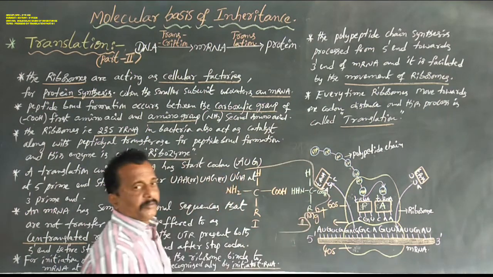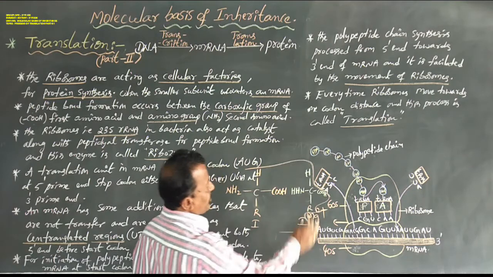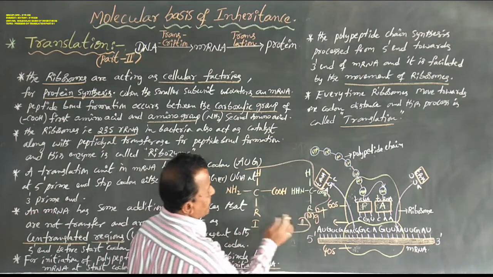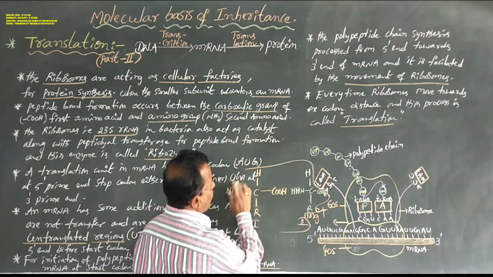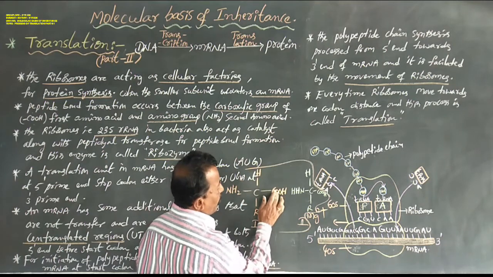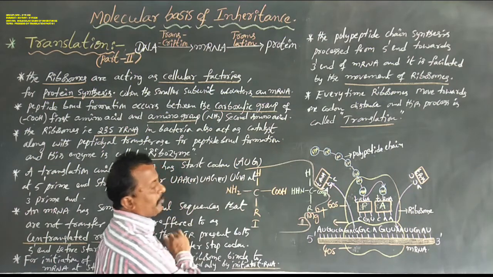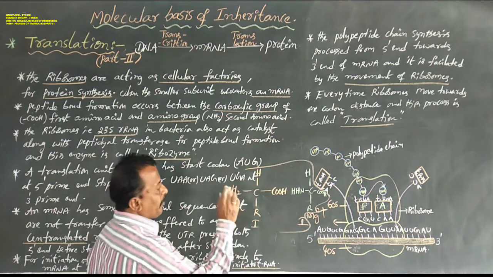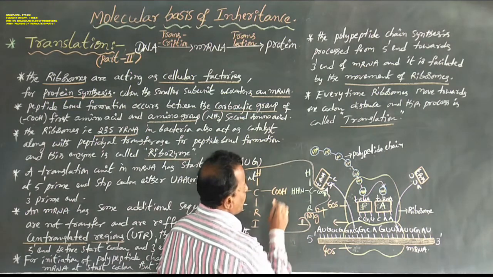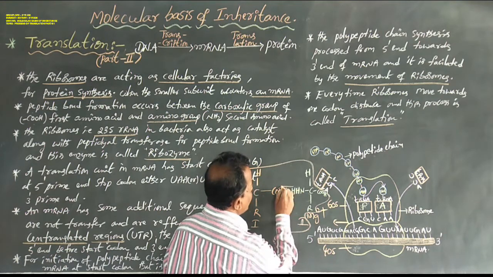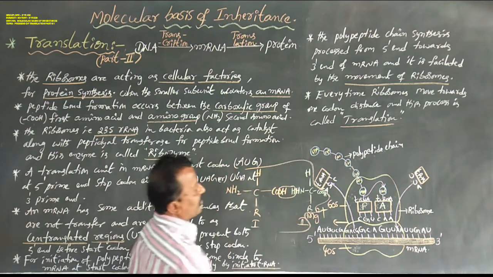So how is a peptide bond formed? Dear students, this is the chemical structure of one amino acid, and this is another. This is the first amino acid and this is the second amino acid. The central carbon is surrounded by a hydrogen, a carboxyl group, that is COOH, an R group, that is any alkyl group, and an amino group, that is NH2. The peptide bond is always formed between the OH of the carboxyl group of the first amino acid and the H of the amino group of the second amino acid.